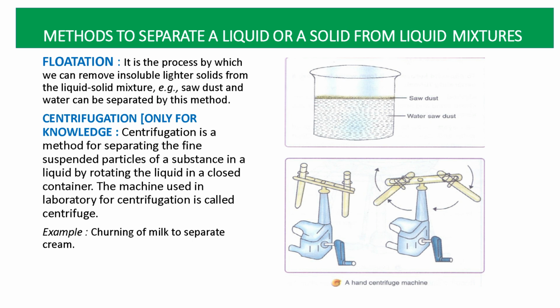So this process is also very common. We can separate the suspended particles of a substance in a liquid by rotating the liquid in a closed container. In your home, all of you have seen the blender. The blender also works on the method of centrifugation. An example of centrifugation is churning of milk to separate cream. And one point to remember here is that the machine which we use in the process of centrifugation, we call it a centrifuge.